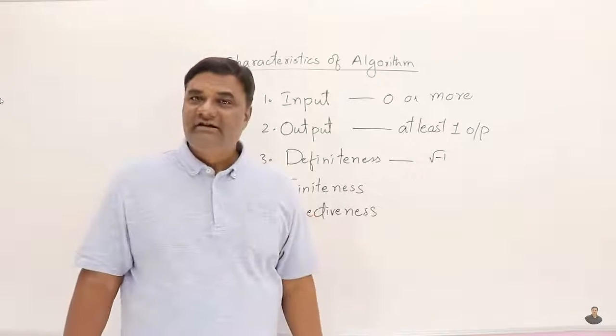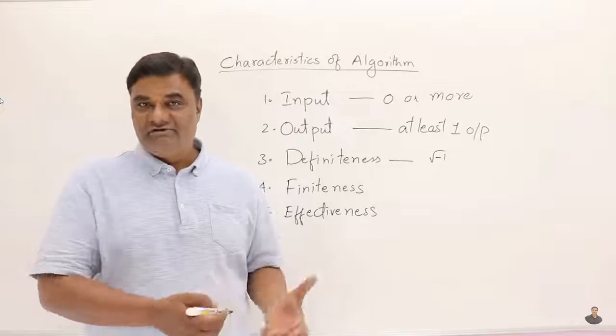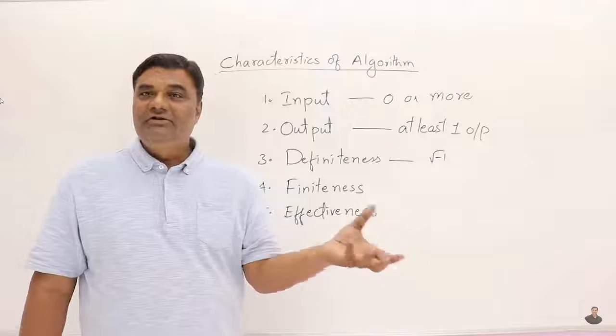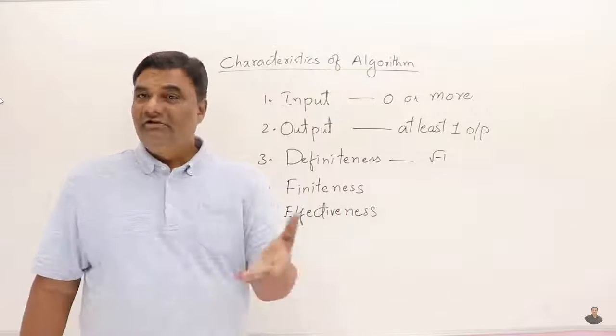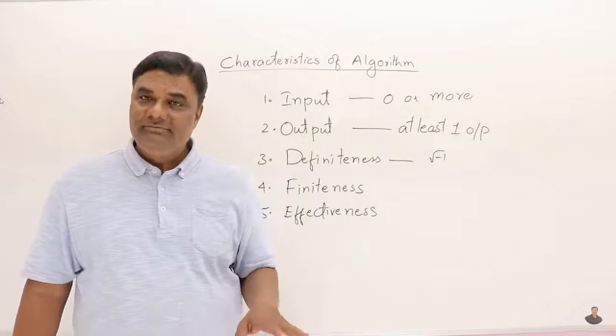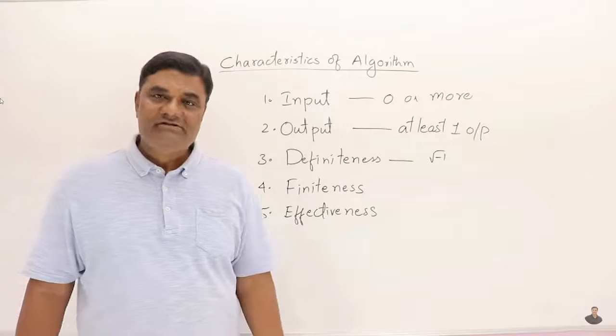And effectiveness. You will not do anything unnecessary while doing this procedure. Like you are boiling some chemical, but you're not using it in the experiment. It's not mixed with the solution. You are cutting some vegetables in the recipe, but that is not used in the dish. So unnecessary things are not done in the procedure. So here also in the algorithm, you should not have any unnecessary statements.